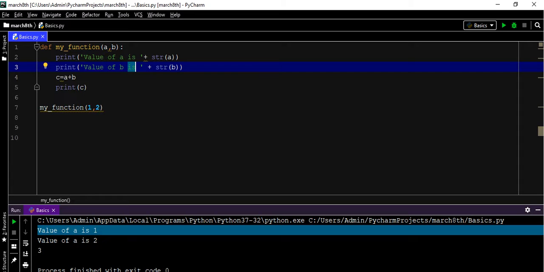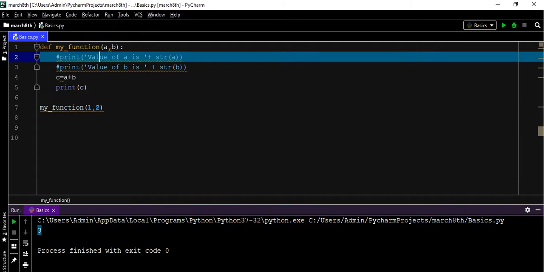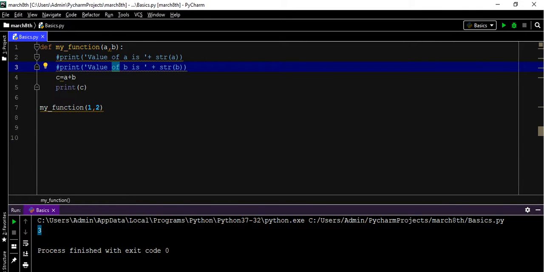Here we don't want to execute these two print statements, so we can comment those lines using the hash. We are commenting these two lines so that they will not be executed and those values will not be printed. See here, it's not executing those lines. So to comment in Python we will use the hash. This is how we can use the hash to comment lines.